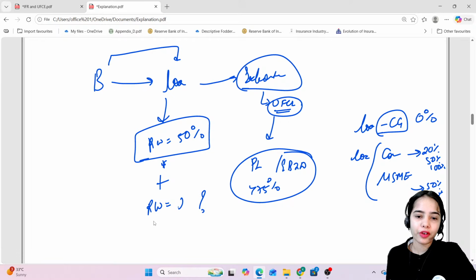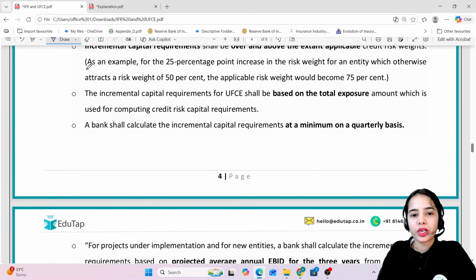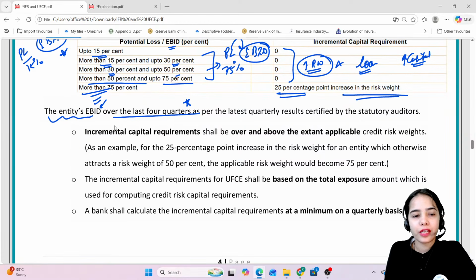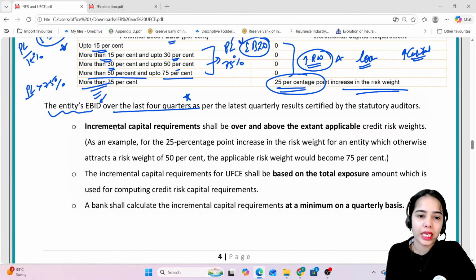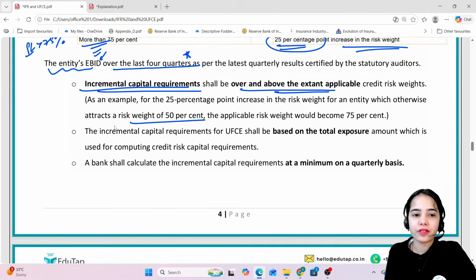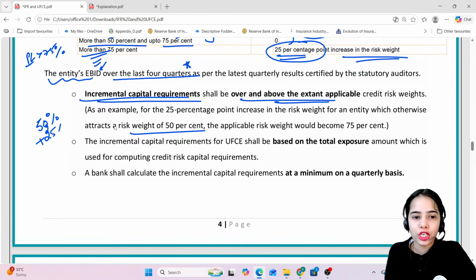An additional risk weight of 25% has to be maintained. So the incremental capital requirement shall be over and above the existing risk weight. If the existing risk weight is 50%, the 25% additional risk weight should be over and above this 50%.